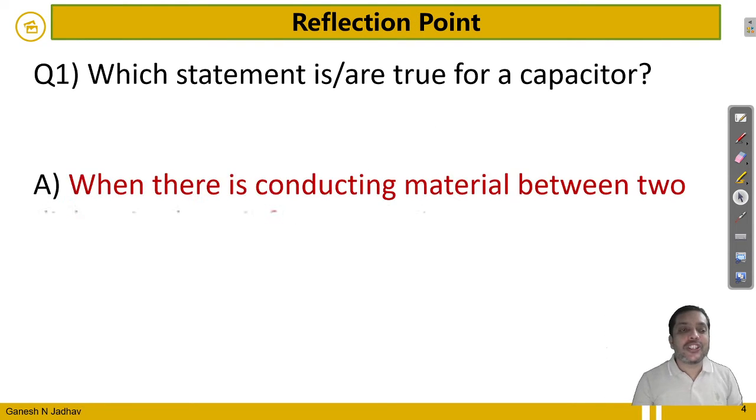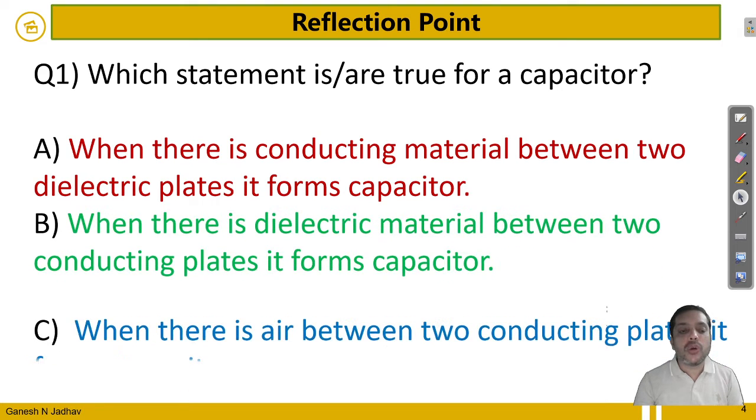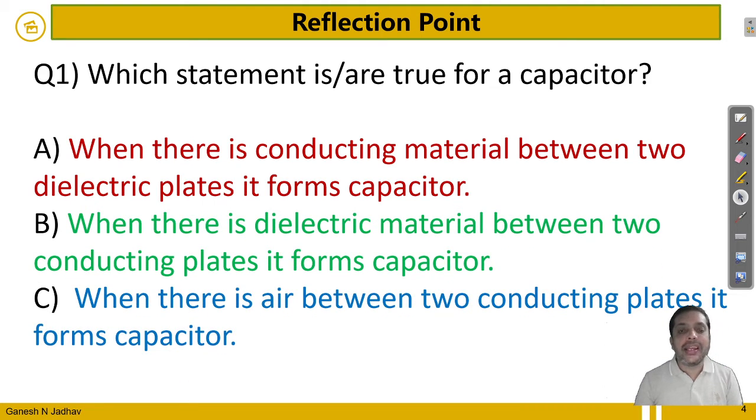Let's begin with the reflection point. Which statement is true about the capacitor? When there is conducting material between two dielectric plates, it forms a capacitor. When there is a dielectric material between two conducting plates, it forms a capacitor. When there is air between two conducting plates, it forms a capacitor. Pause the video and guess the correct answer. Please read the question carefully. Hope you got the correct answer of this question.